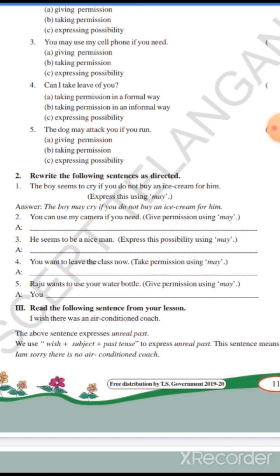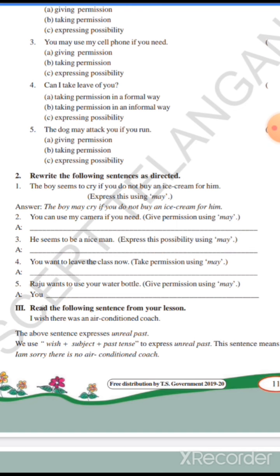He seems to be a nice man. Express this possibility using may. So already he is telling that you have to use may to express possibility. So he may be a nice man. So he can write it as he may be a nice man.